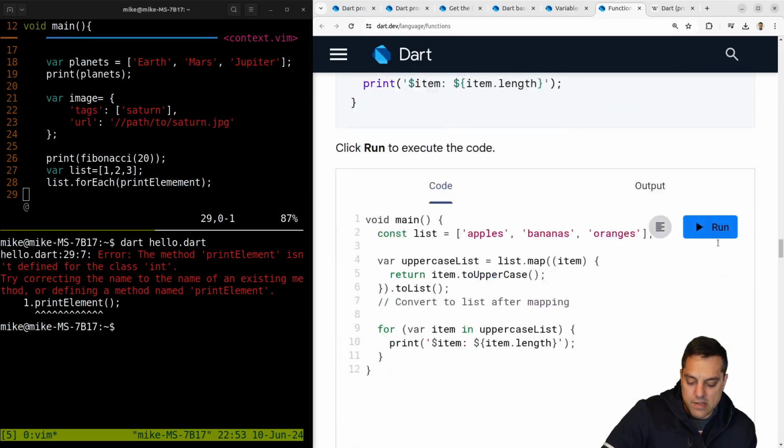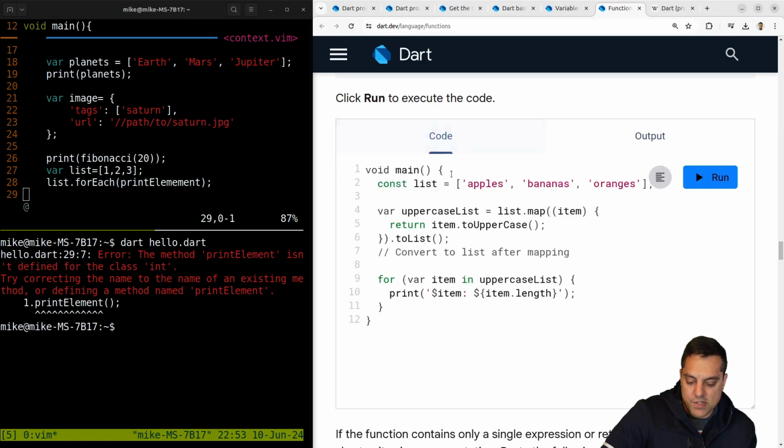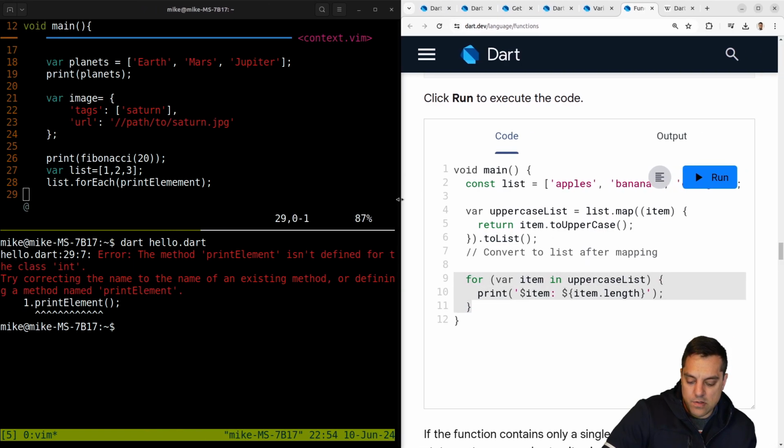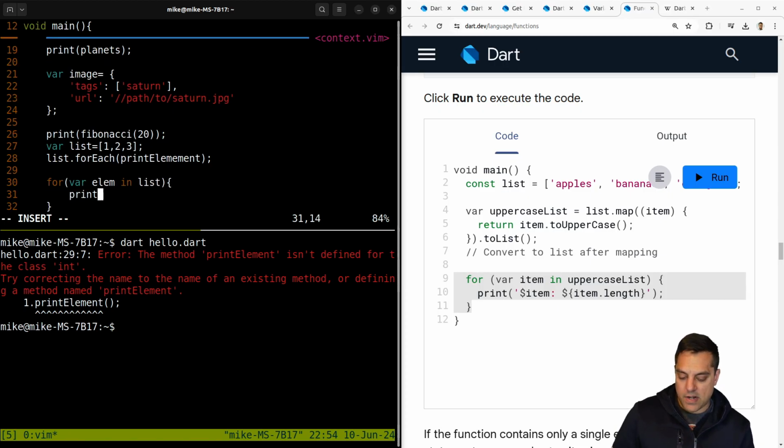Let's see. Uppercase. Let's go ahead and run this here. Apples, bananas, oranges is all in uppercase. So what did it do? It took this list. We've got maps. Okay, cool. Love seeing this kind of stuff. List, map. Here's the anonymous function to return the item in uppercase. And then convert this back to a list here. Okay, very cool. And then we got a range-based loop here. Okay, range-based for loop, for var element in list, because that's what we have here. Print element.